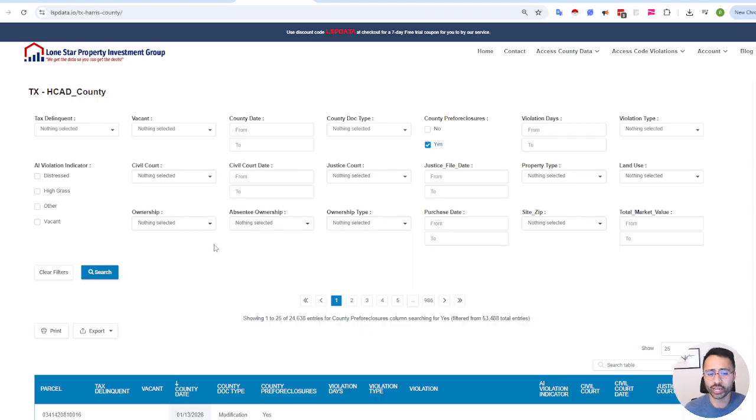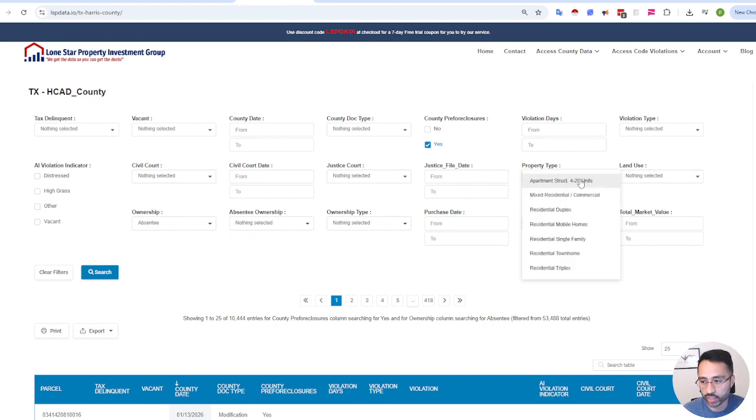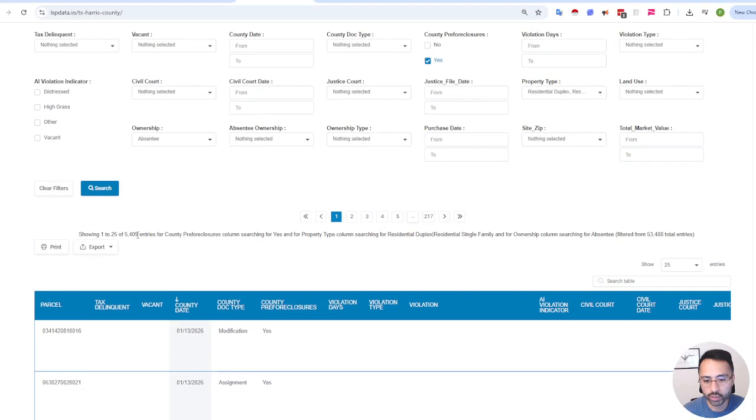And here, it's as simple as exporting your list. You can also apply filters; many of you like to do absentee owners or reach out to individuals, excluding corps, LLCs, etc. So it's as simple as selecting those county pre-foreclosures, absentee, and if you're looking for specific asset classes as well, you can choose that too. So if you're looking for a single family, maybe you're focused on a residential duplex as well, it's as simple as that.